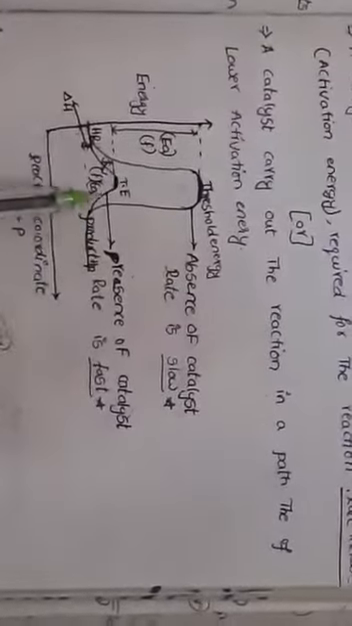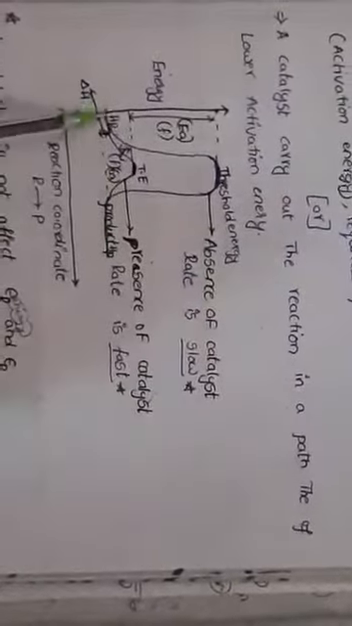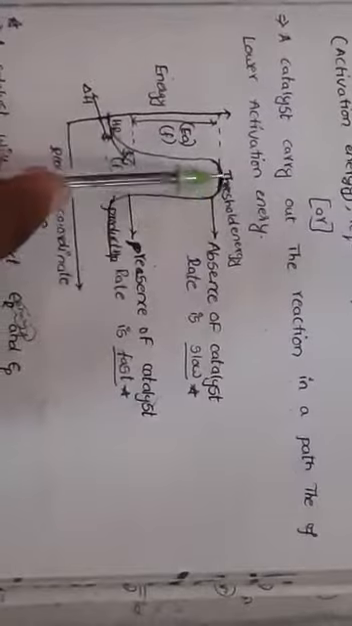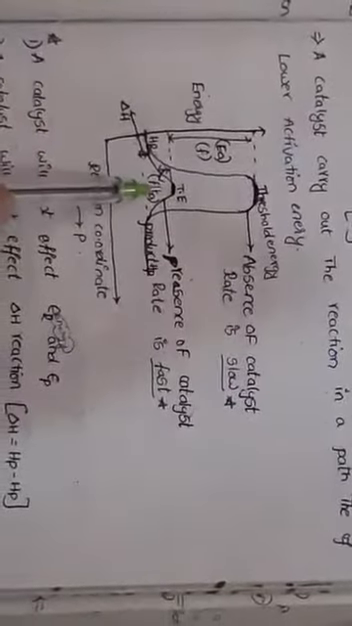So, effect of the catalyst. In the presence of a catalyst, the activation energy of the reaction decreases. Without catalyst, this graph; with catalyst, this graph. Without catalyst, the threshold energy and activation energy are higher. In the presence of a catalyst, the activation energy decreases. So the reaction goes fast.